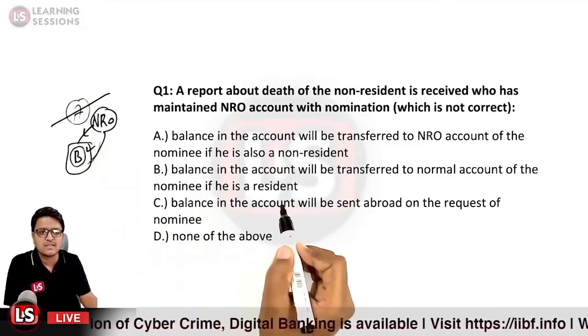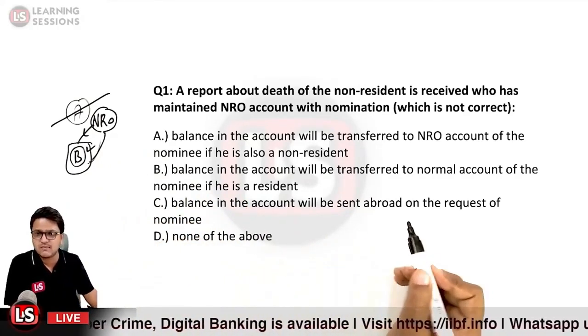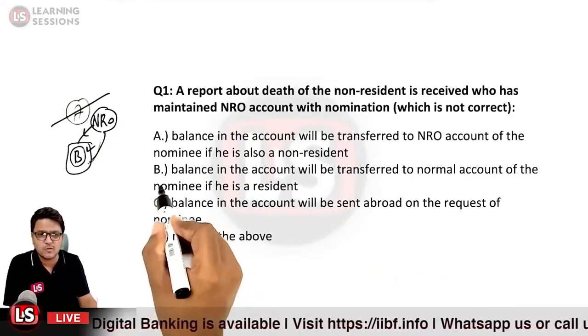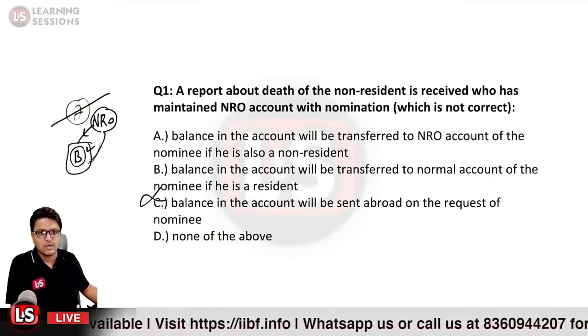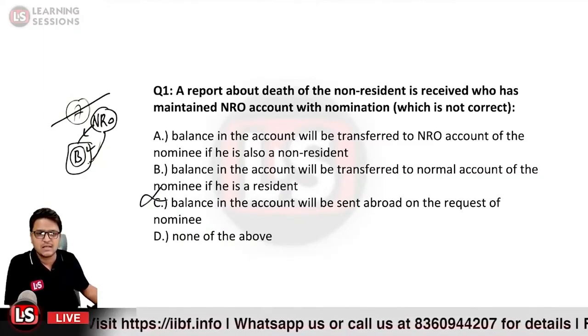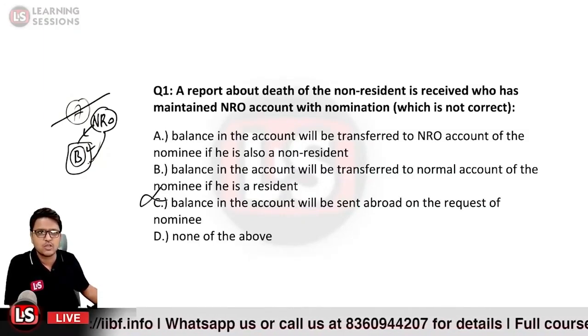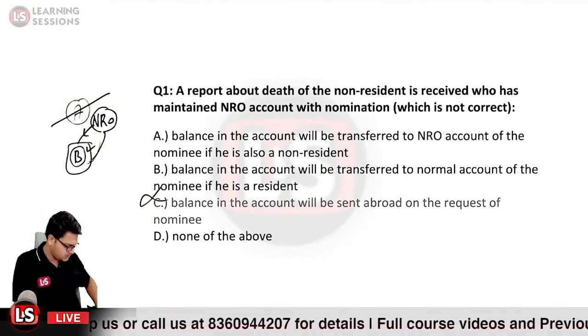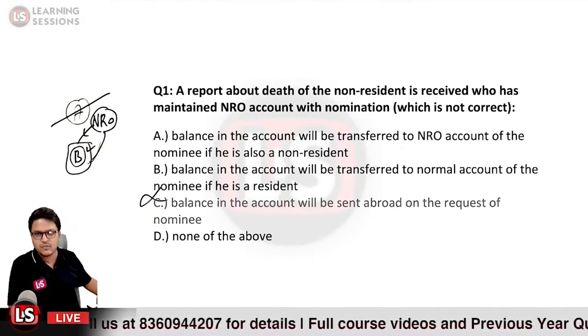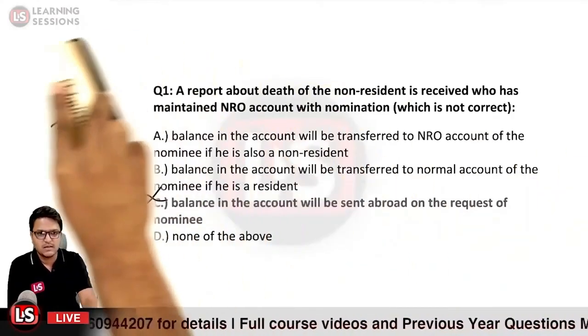And balance in the account will be sent abroad on the request of nominee. Would that be possible? No, that is not possible, and that is not correct. So option C is the right answer in the case of question number 1.